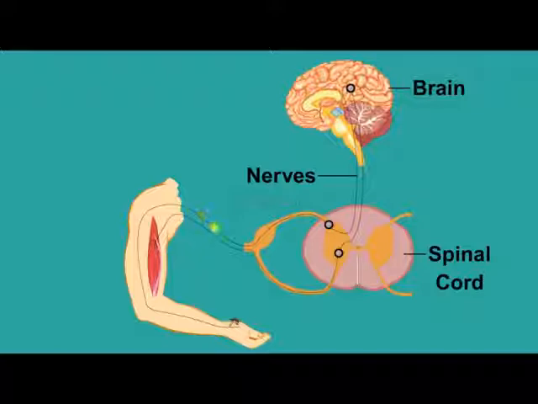This travels the length of the neuron and is transferred to the next neuron with the help of chemicals known as neurotransmitters. This sequence is repeated across thousands of neurons to transmit information to the brain. The brain processes this information and sends a message back, which is transmitted by the neurons to the hand. This message from the brain is your body's response to the mosquito on your hand. You respond by shaking your hand.